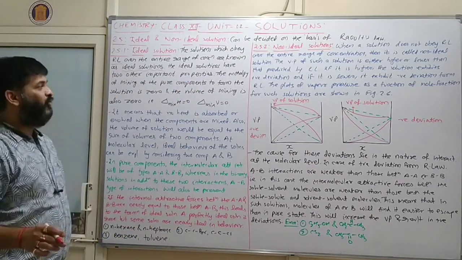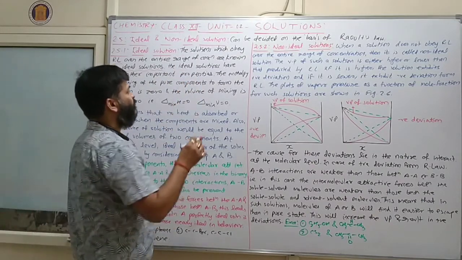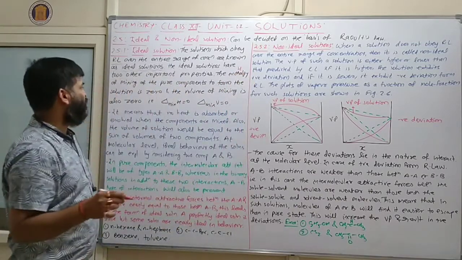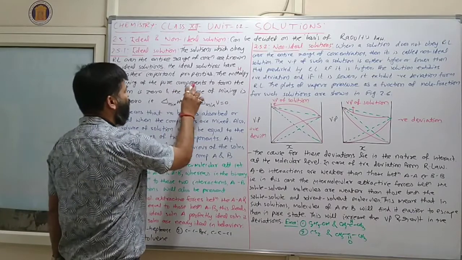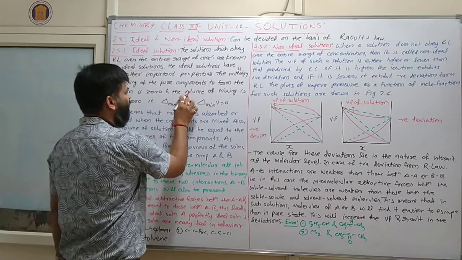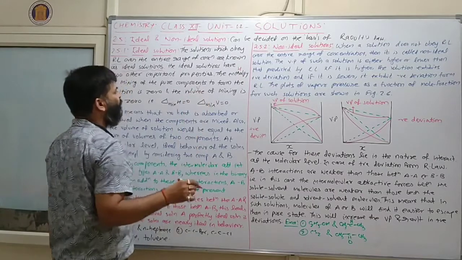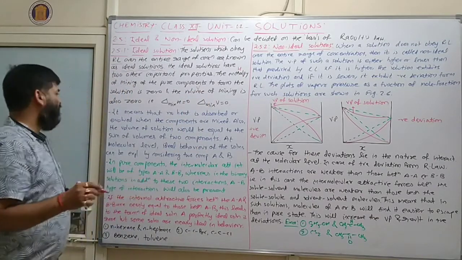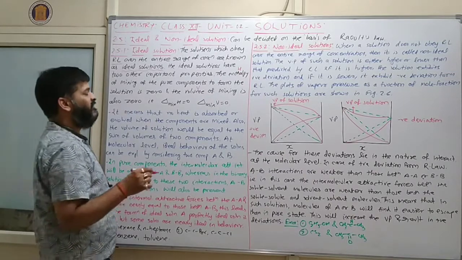The enthalpy of mixing of the pure components to form the solution is 0, and the volume of mixing is also 0.